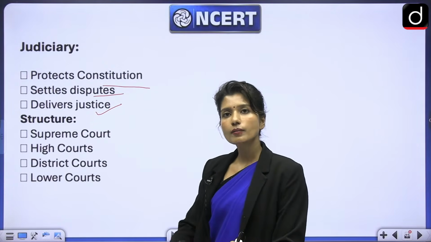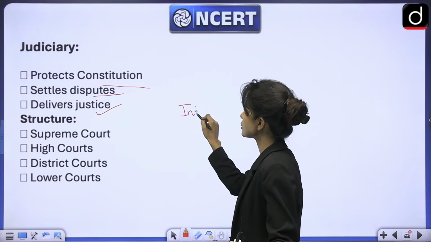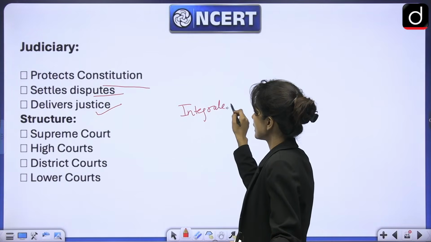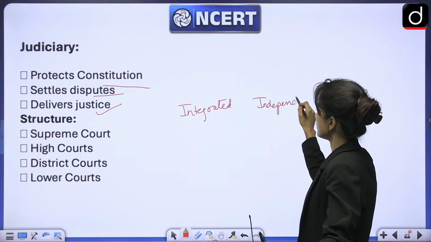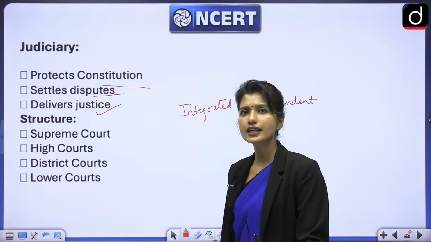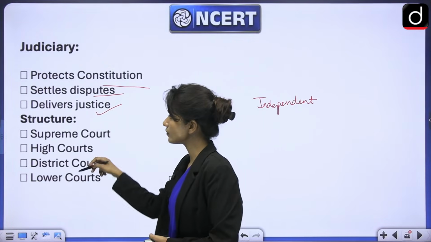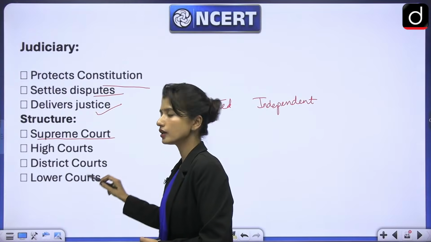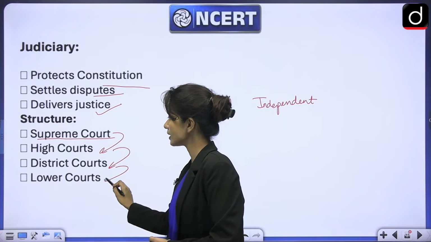When we talk about the structure of judiciary in India, it has two important features: one is integrated and the other is independent. Integrated and independent. Indian judiciary is both integrated and independent. What does that mean? Integrated is related to each other, right? So if you look at the structure of judiciary, Supreme Court is the apex court, after that are high courts, after that is district court, and after that are lower courts.